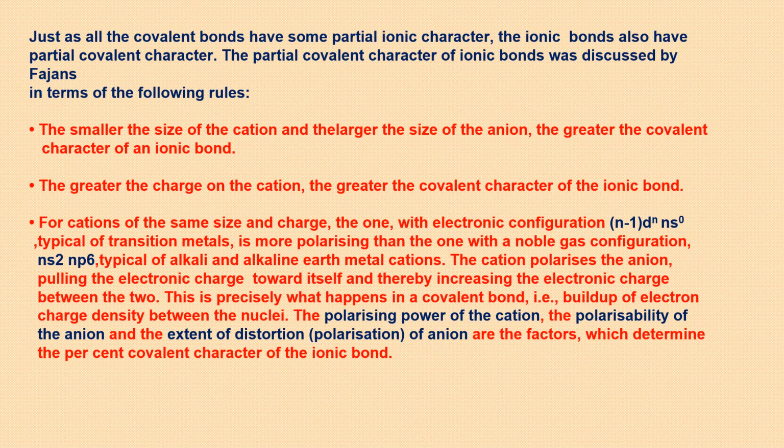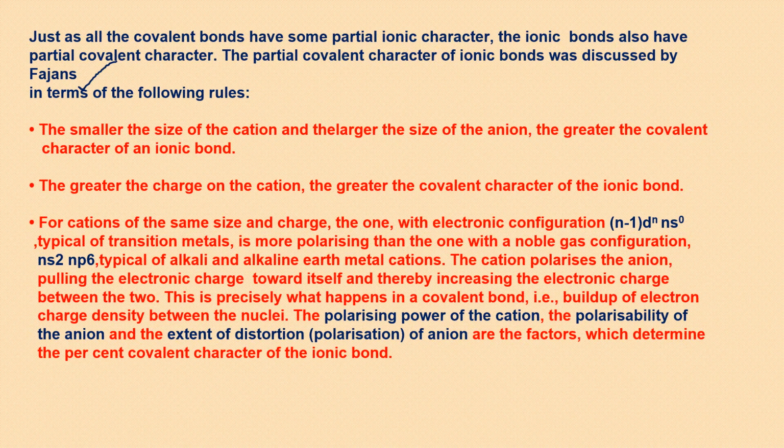And now we come to the end of this presentation. And here is a very, very important concept that is based on a rule called Fajan's rule, that was discussed by Fajan. According to the rule, every molecule has some partial ionic character even if the molecule is covalent, and every ionic bond has some partial covalent character in it.